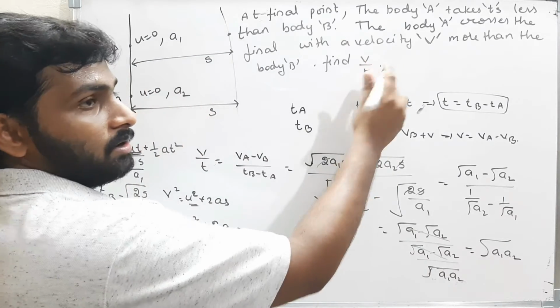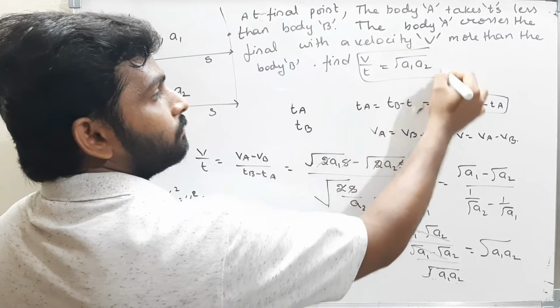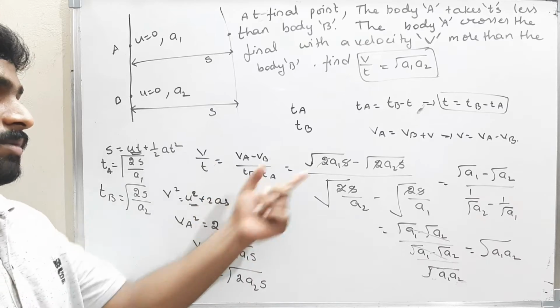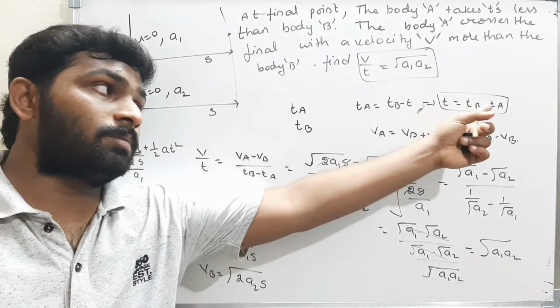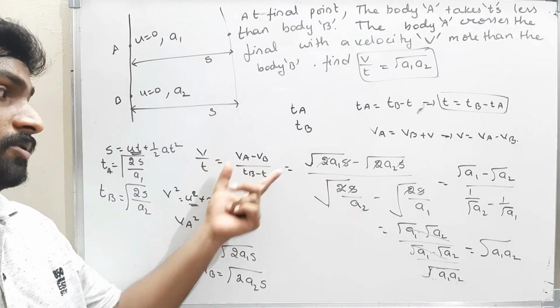Therefore, the value of v by t is how much? Root of a1 into a2. I think that is clear. Simply, v by t is nothing but, I first of all find the relation between ta and tb, then I find the relation between va and vb. Now I kept v by t equal to this much.